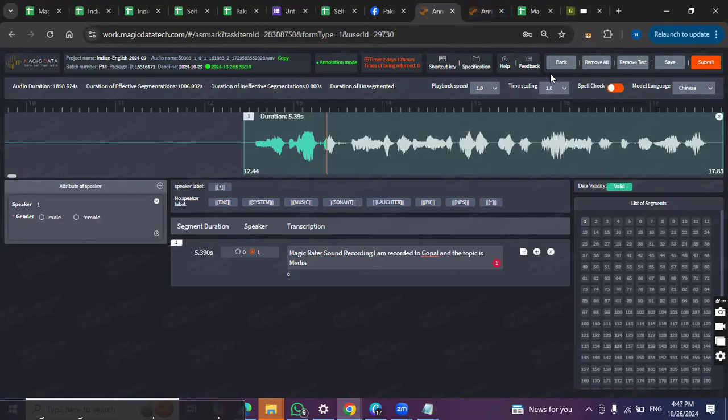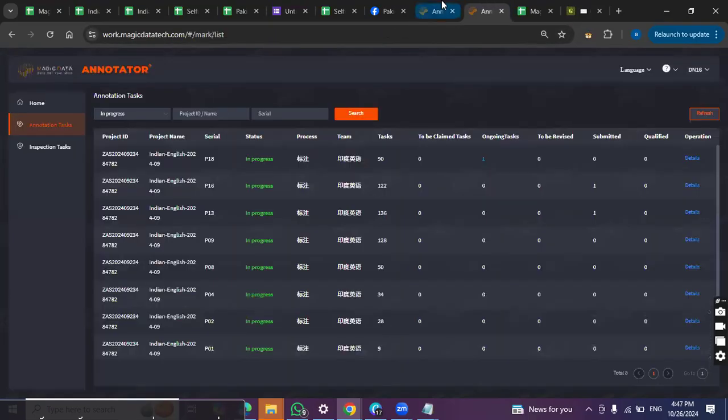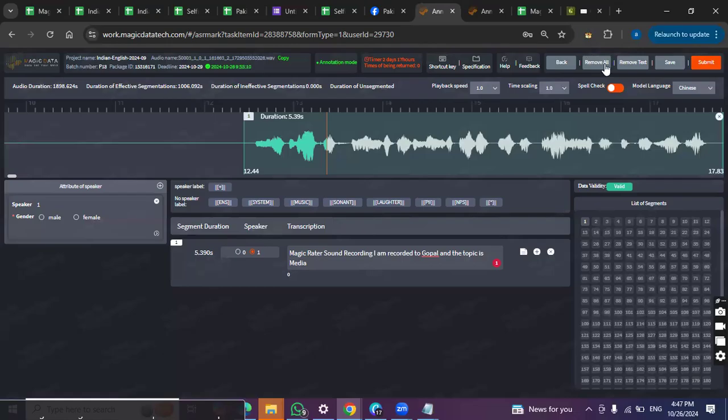This back button will take you back to this section, right? You are not going to touch this, remove text, nothing. Save and submit are your buttons. Save will save your progress and submit will submit this task. So we are not going to click on submit yet. We are going to click on save.